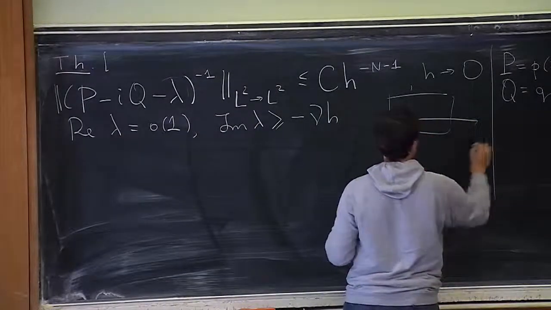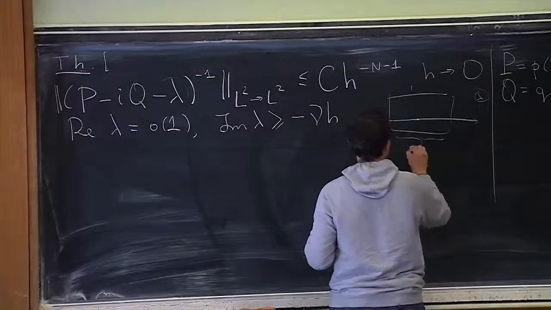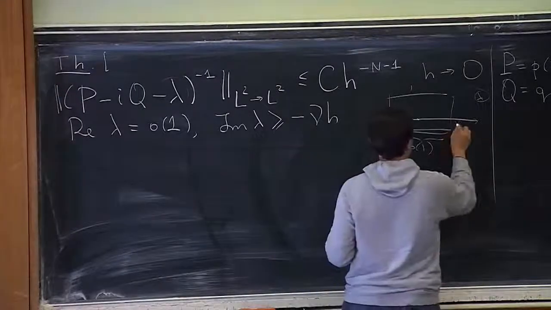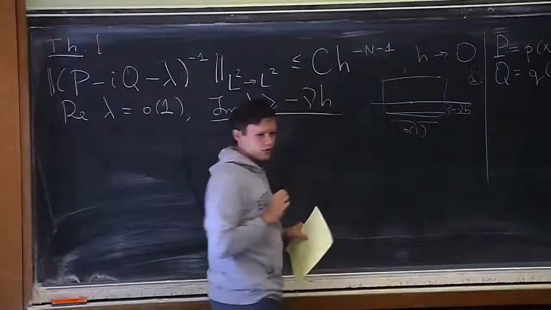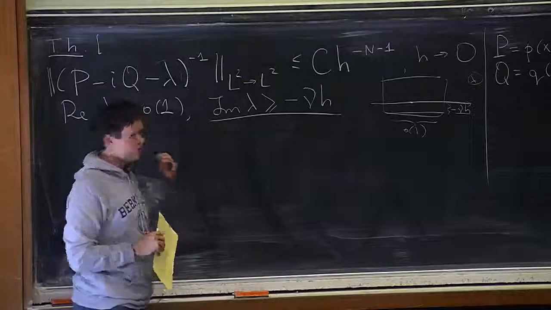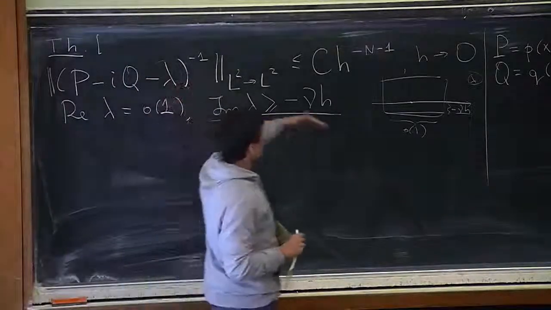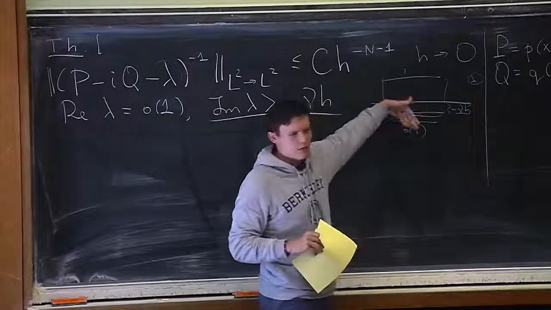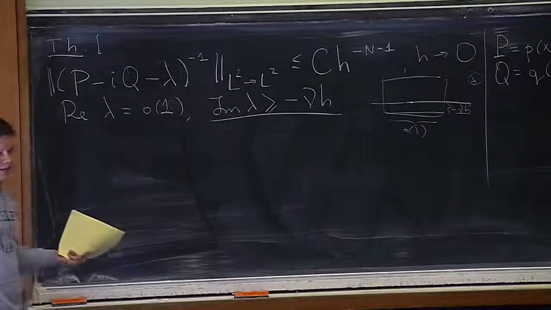Here's my real line. So the horizontal part of this box is small. And I assume that my lambda is not too deep. So this is going to be the key restriction. Namely, I can say that I have a spectral gap for this operator. If I didn't have my Q, I could say that the spectrum of my operator lies below the strip. So I have a strip without the spectrum. This is something called a spectral gap. OK, so this is the abstract setup.